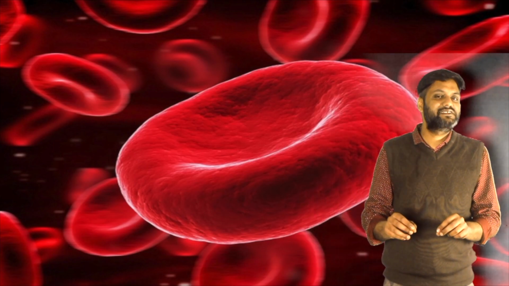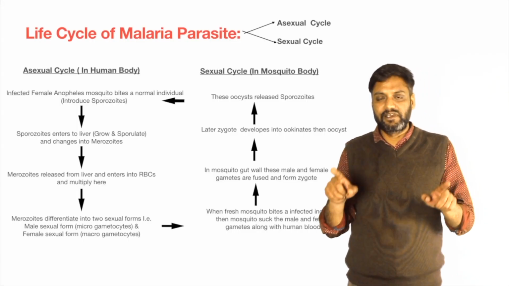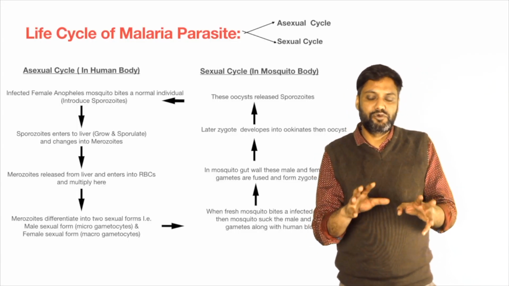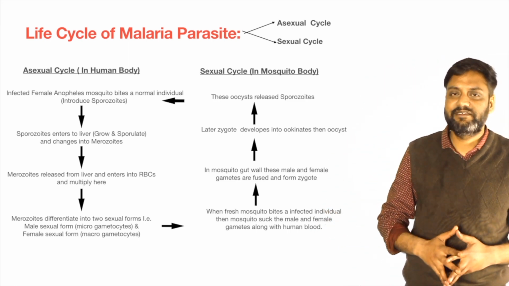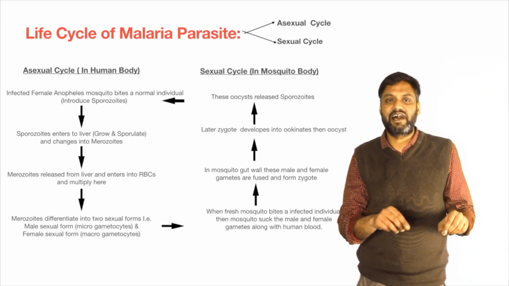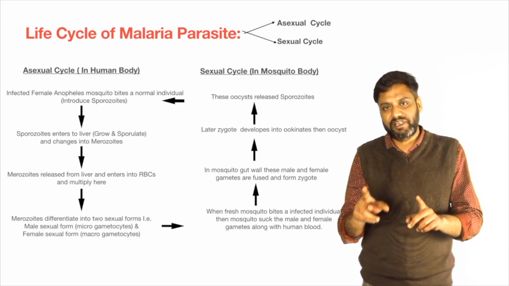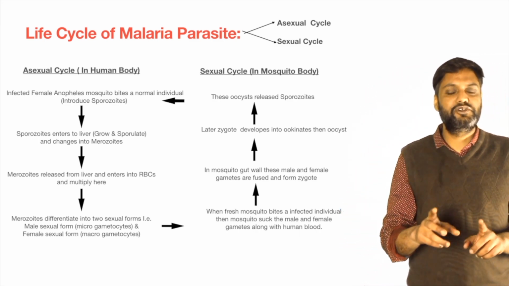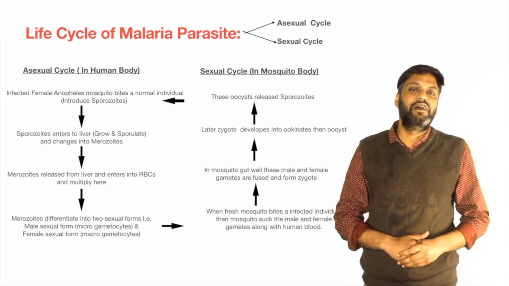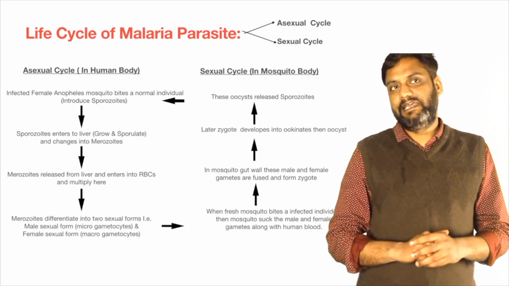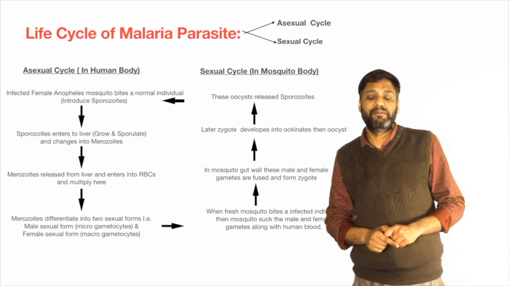So sporozoites grow in the liver, and after growth they are called merozoites. After maturation, turning from sporozoites to merozoites, these merozoites are released from the liver, go to red blood cells and multiply there.